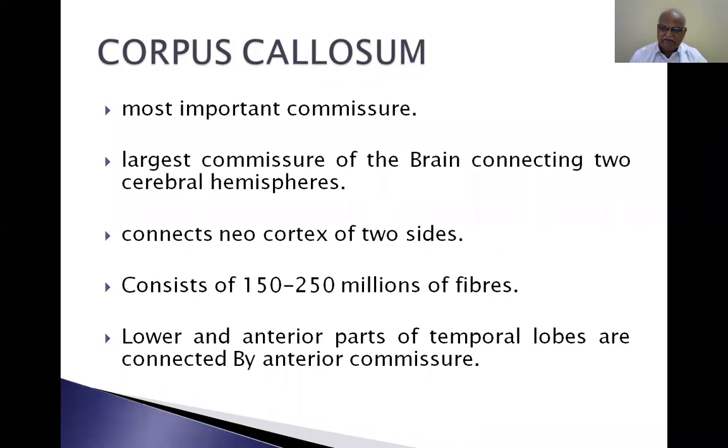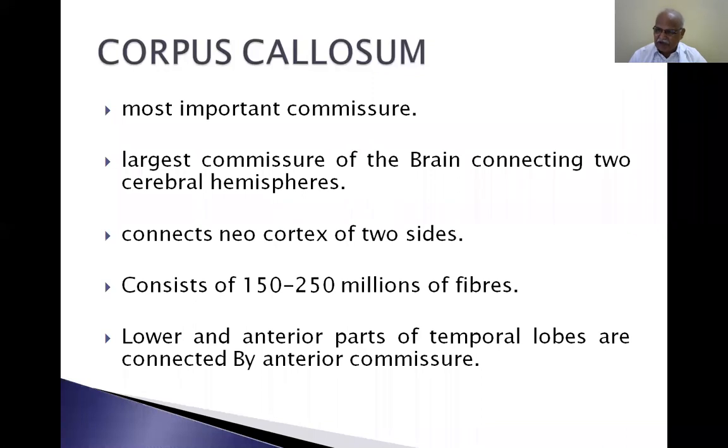So, for bilateral function of the cerebral hemispheres, both hemispheres should work in coordination. The white matter, a bunch of fibers called corpus callosum, connects the right cerebral hemisphere and left cerebral hemisphere. That's why the functions of the right and left cerebral hemispheres are coordinated with each other and a single function appears.